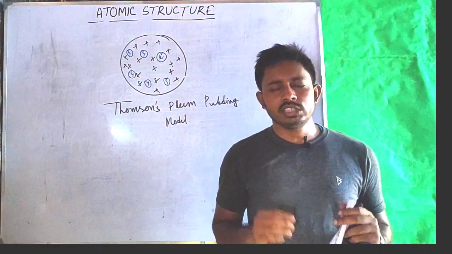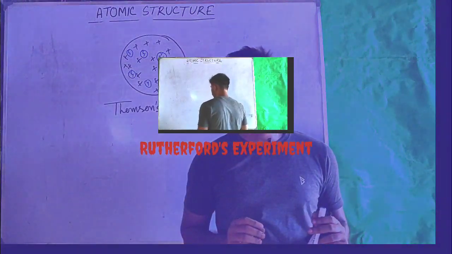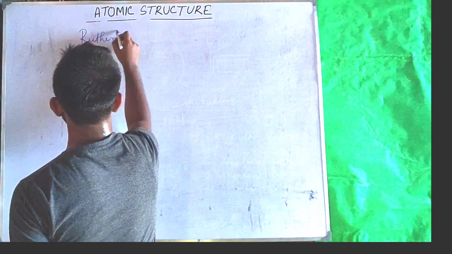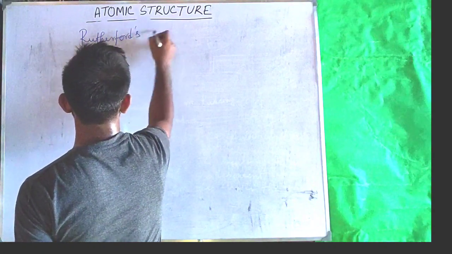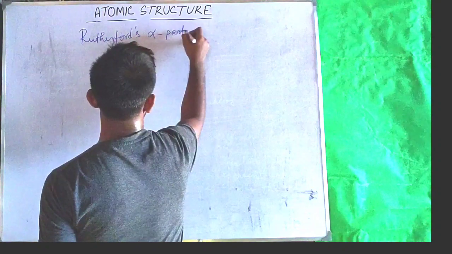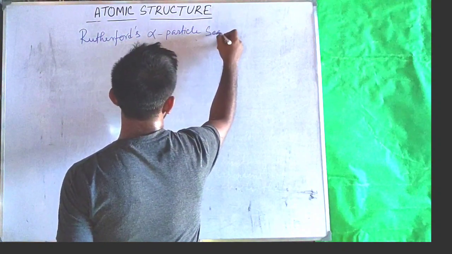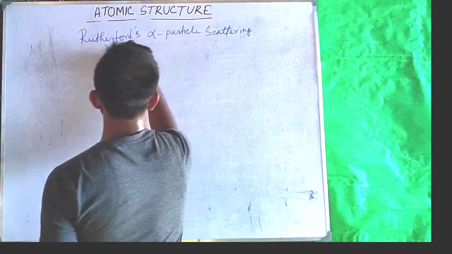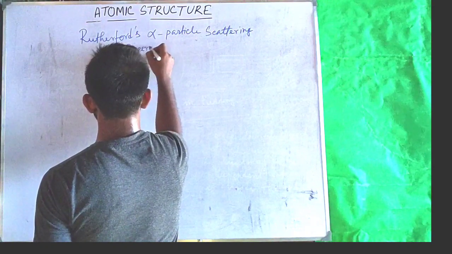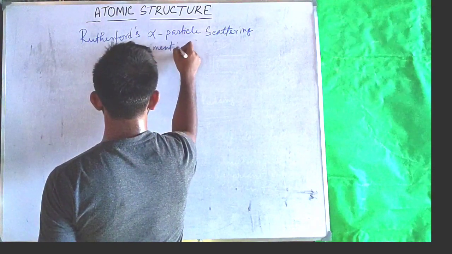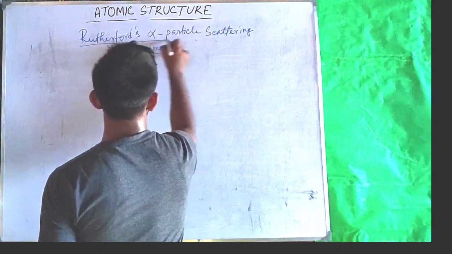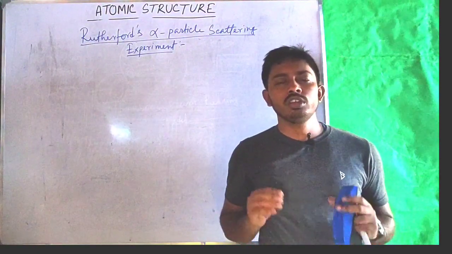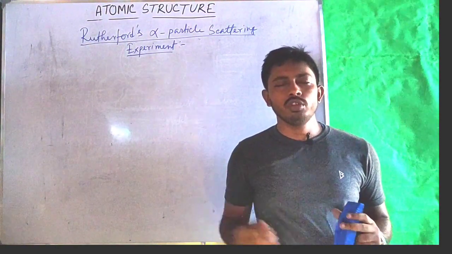So now let's see what was Rutherford's alpha particle scattering experiment. Rutherford, Geiger and Marsden conducted the following experiment.